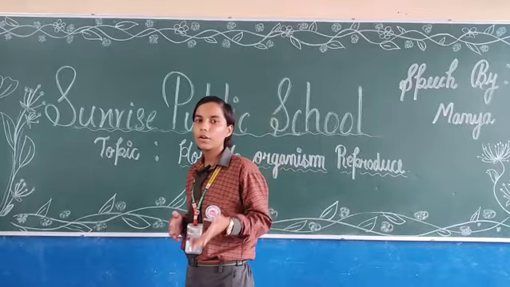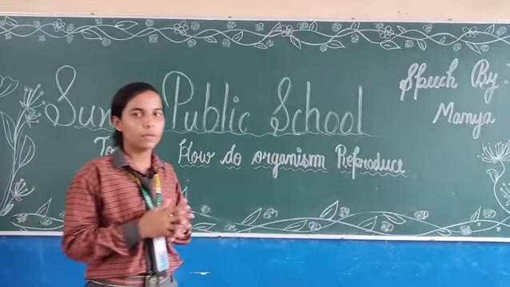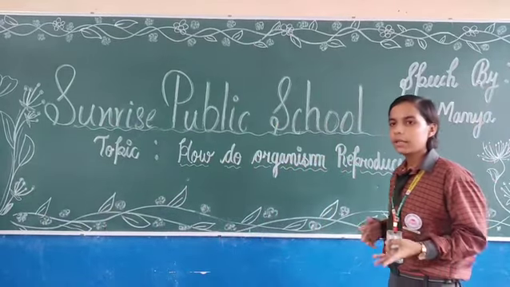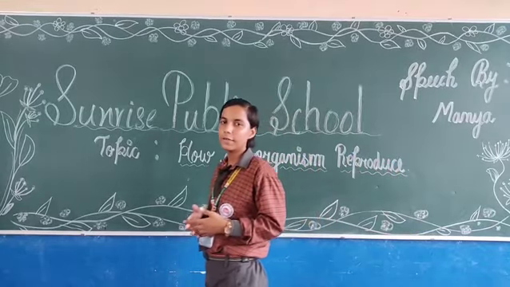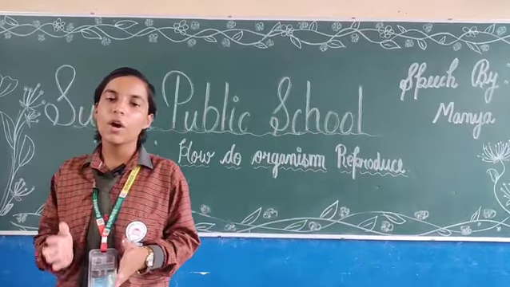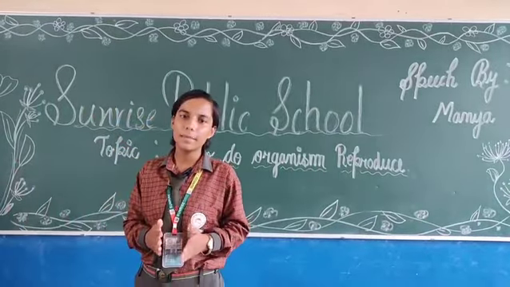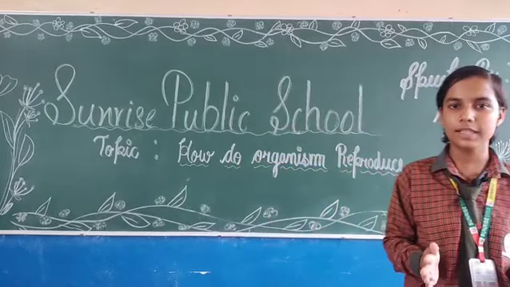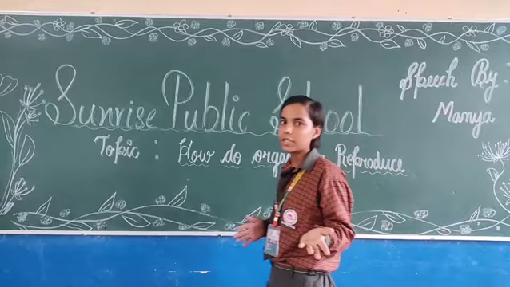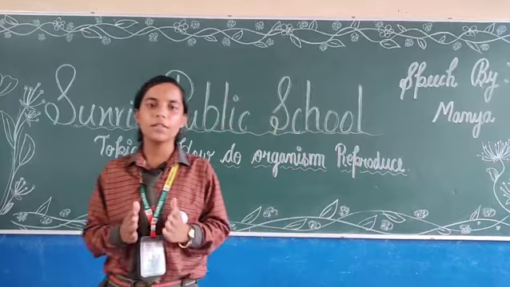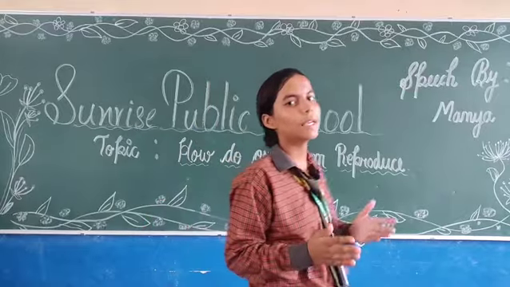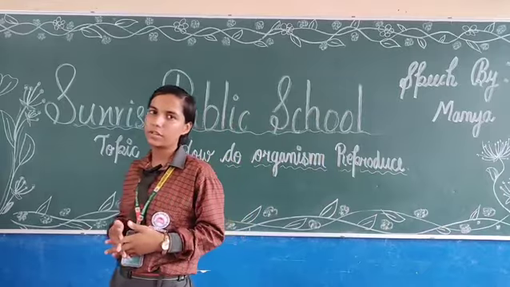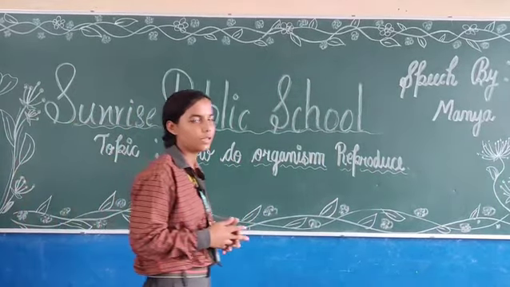In simple multicellular organisms, the organism is broken into smaller fragments which give rise to new individuals. For example, Spirogyra. The third one is regeneration. Regeneration is defined as: if an organism is cut or broken into pieces, the organism has the ability to grow its missing body part. For example, planaria or the tail of the lizard. Now, what is the difference between fragmentation and regeneration? The difference is that in regeneration, the organism depends on being cut, whereas in fragmentation, the organism cuts itself upon maturation.